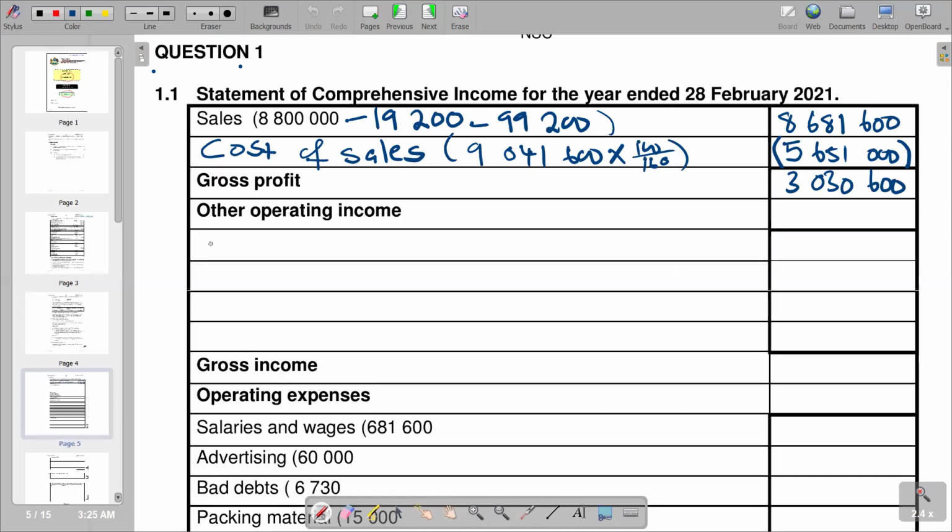So here we are saying rent income. So basically, this is what we have. So up 1,500.